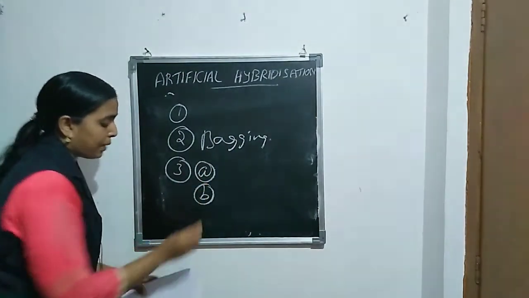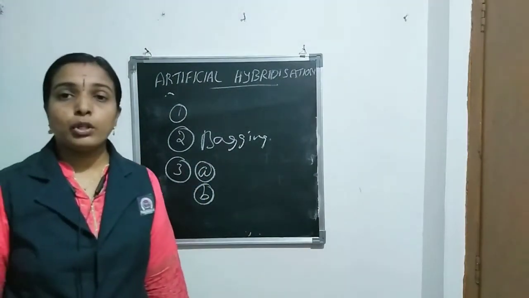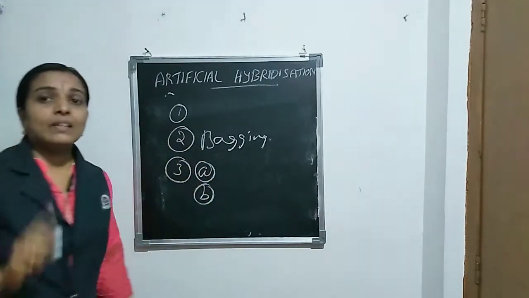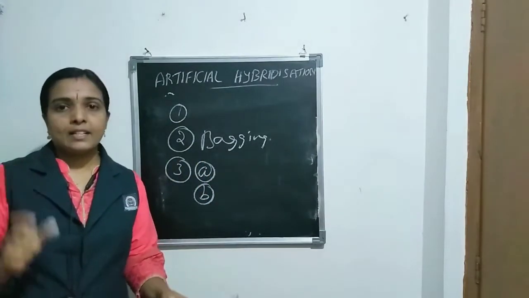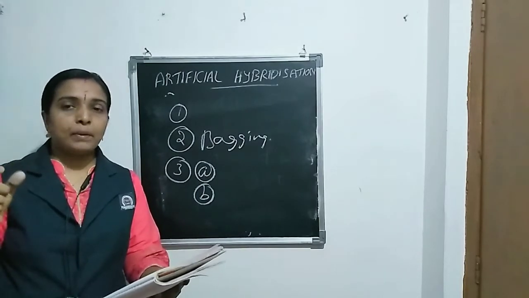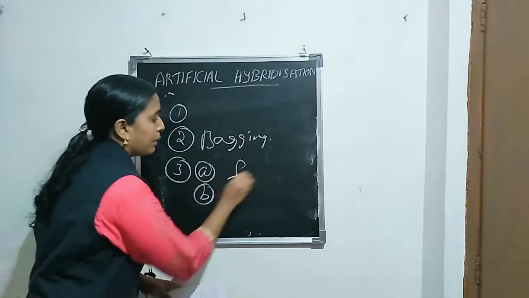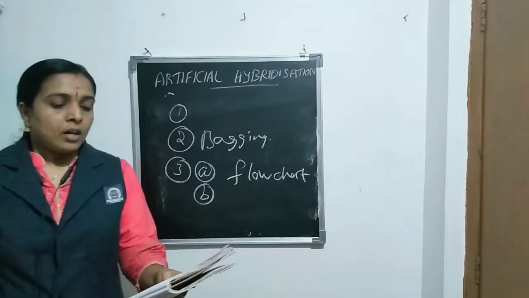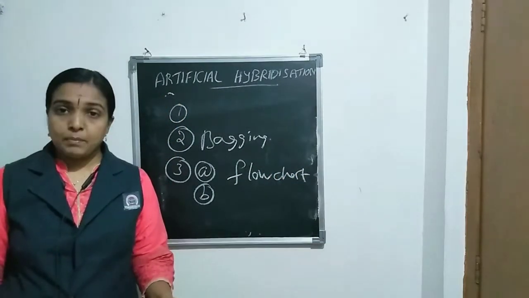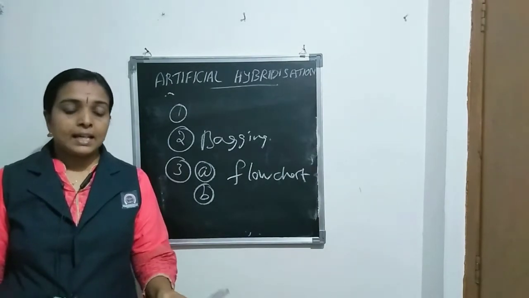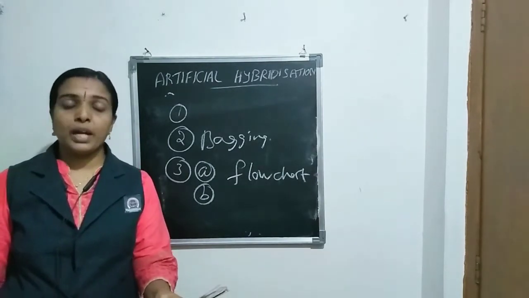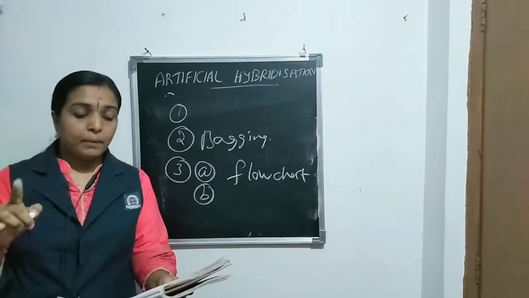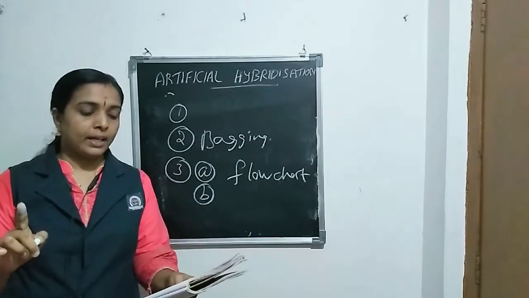Then B part, write the importance of such experiments. First question I will repeat again. Plan an experiment and prepare a flow chart of the steps that you would follow to ensure that seeds are formed only from desired sets of the pollen grains.